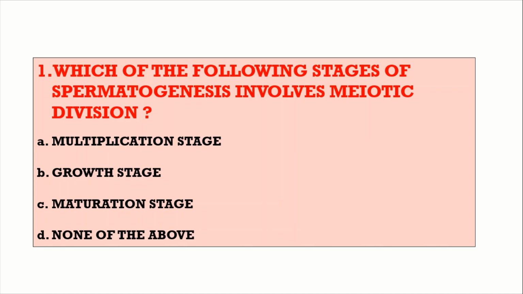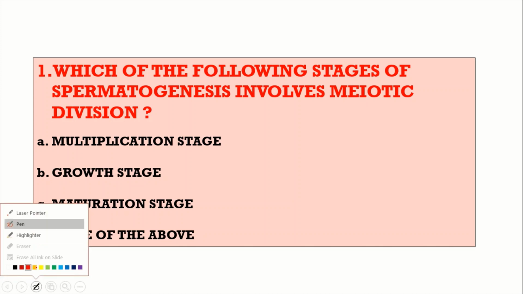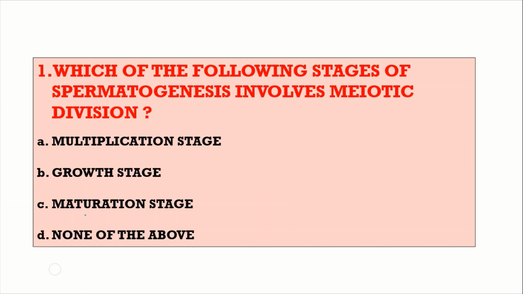The first question: which of the following stages of spermatogenesis involves meiotic division? The options are multiplication stage, growth stage, maturation stage, or none of the above. Pause the video and answer it.